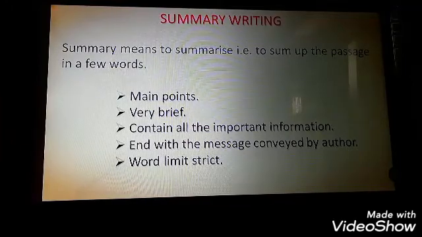So the end line should conclude the paragraph and convey the idea behind the whole passage. Then, strictly follow the word limit. Do not go beyond it.